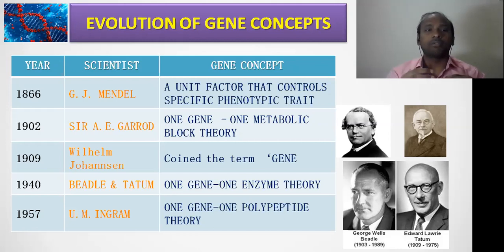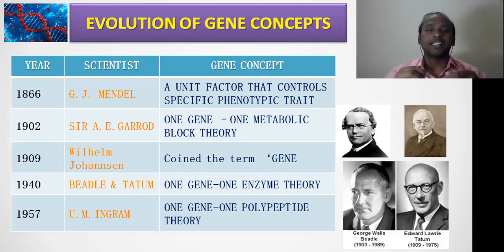gained attention of many molecular biologists around the globe to try to understand gene structure and gene nature. Right? After that, in 1909, Johannsen for the first time coined the term gene. So he is the one who gave the name gene.